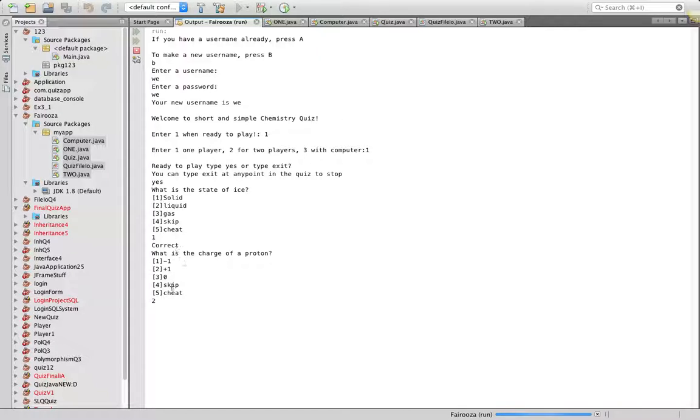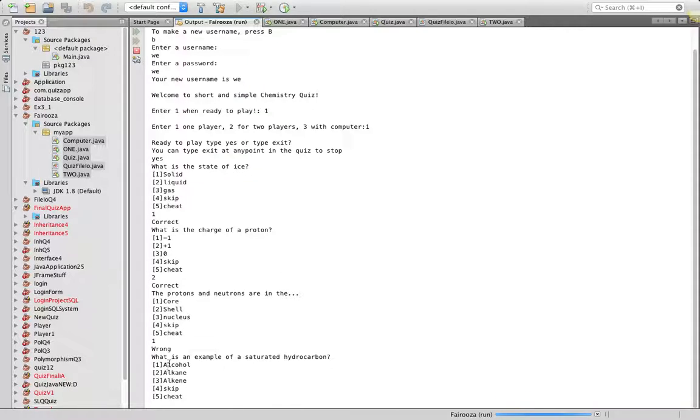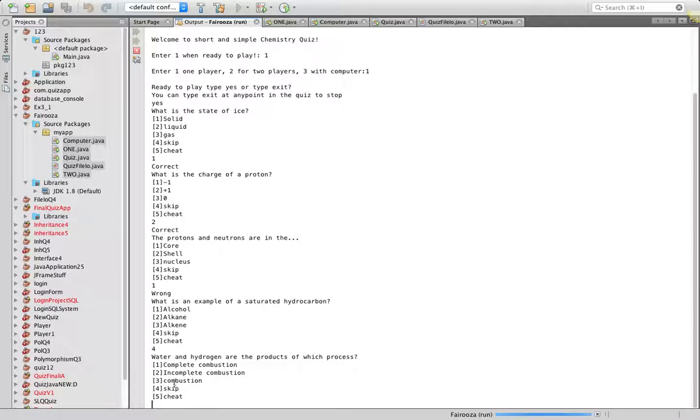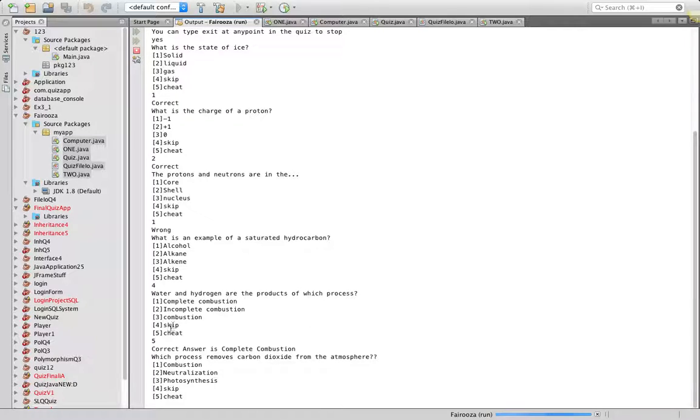For the next question, if I get it wrong, it tells me, oh, that was the right answer, sorry. The protons and neutrons are in there. I'm going to get this one wrong and say core. And then for the next question, I want to show you what happens if I press skip. It goes directly to the next question without a comment or anything. If I press cheat, which is 5, it'll give me the answer and it'll go straight to the next question.